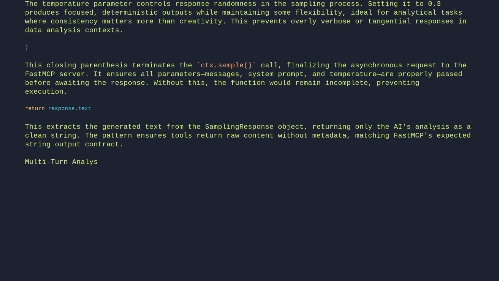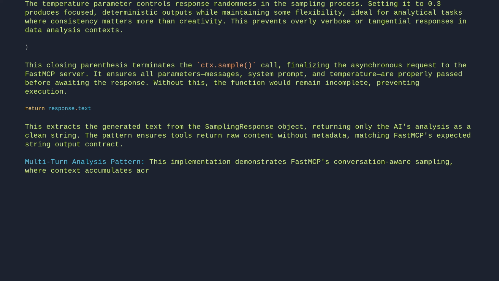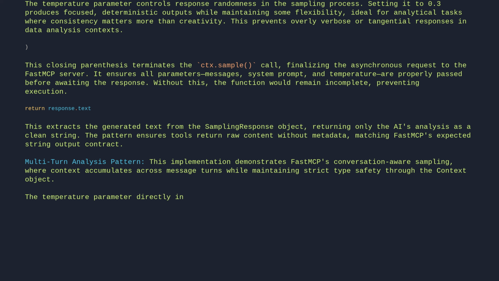Multi-turn analysis pattern. This implementation demonstrates FastMCP's conversation-aware sampling, where context accumulates across message turns while maintaining strict type safety through the context object. The temperature parameter directly influences creativity versus determinism in responses, with 0.3 favoring focused, analytical outputs.